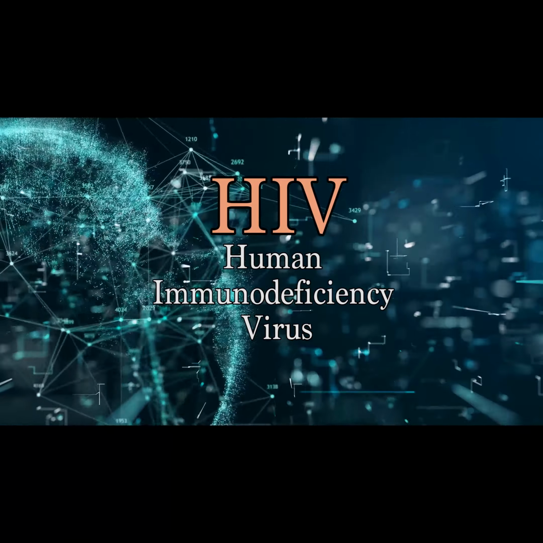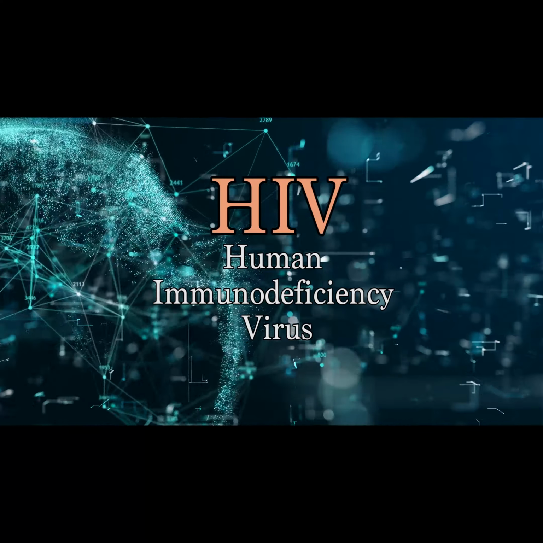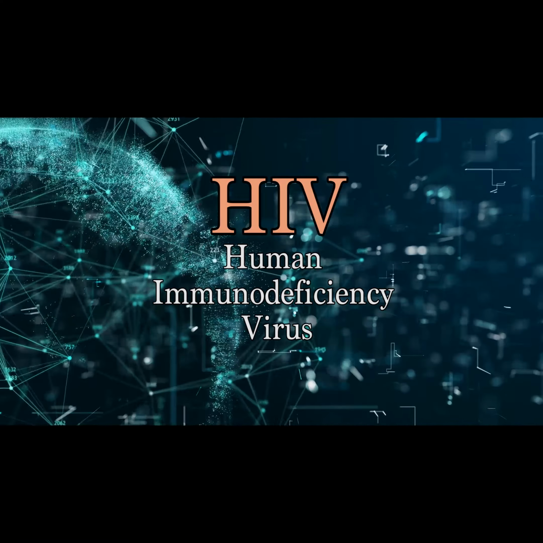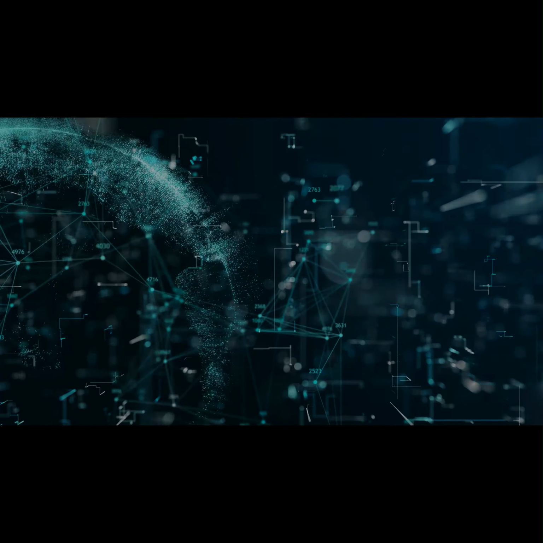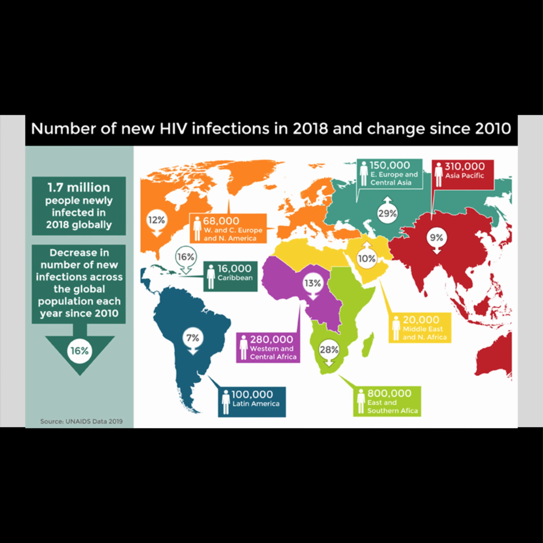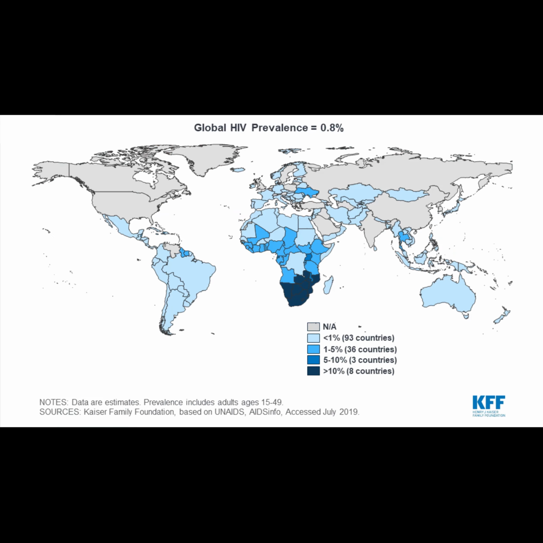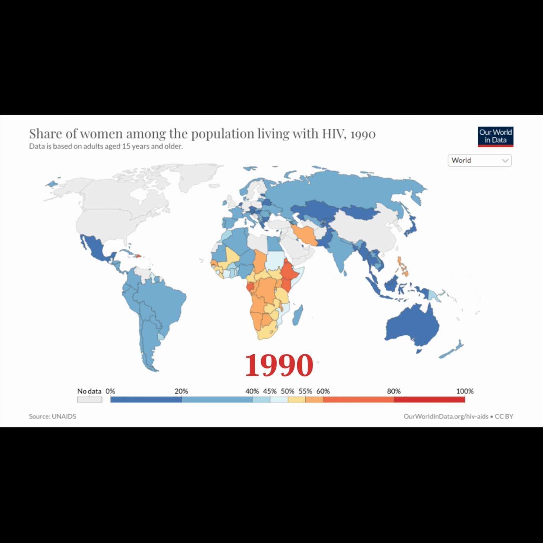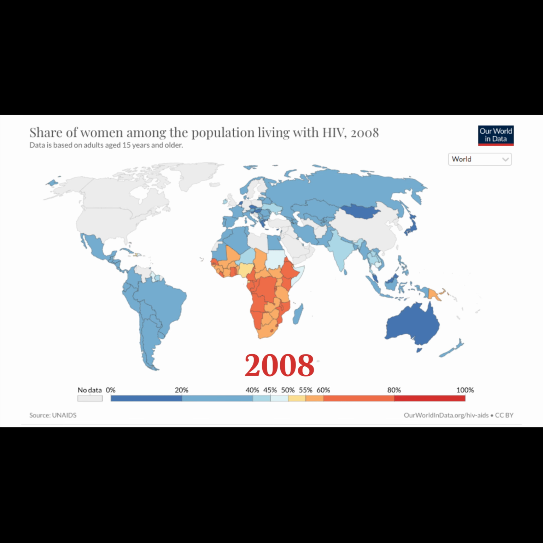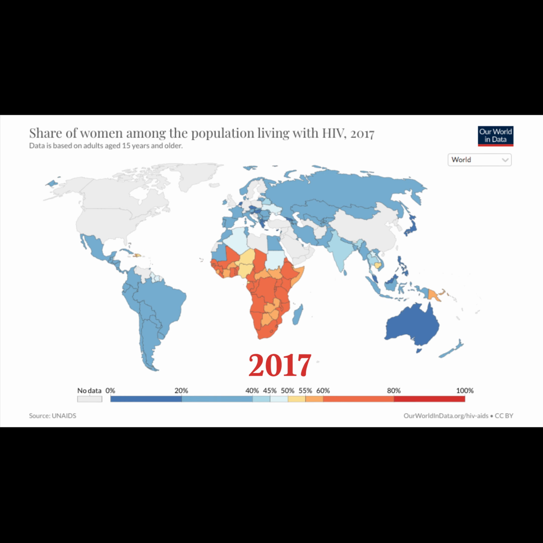HIV is a retrovirus that infects immune cells. If a person's T cell count drops below 200 cells per microliter of blood, they are usually diagnosed with AIDS. Whilst infection rates are decreasing globally, some countries, particularly in Eastern Europe and Central Asia, are still experiencing upward trends of HIV infections. Southern Africa is the most HIV prevalent region, with over 15% of the population infected with the disease. Women and young people are increasingly affected by HIV/AIDS, and it is the leading cause of deaths globally for women aged 15 to 49 years.